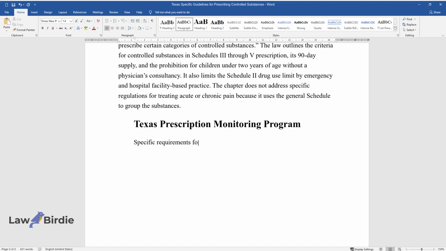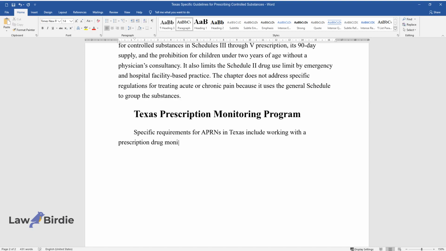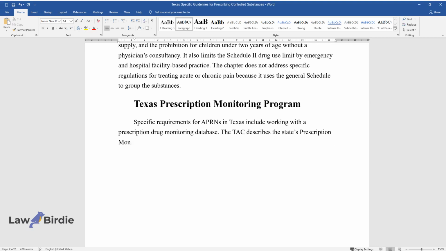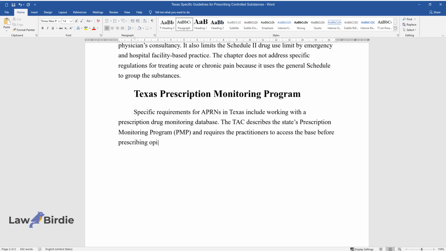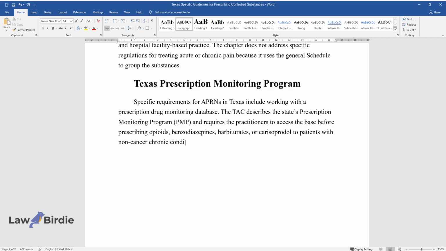Texas Prescription Monitoring Program. Specific requirements for APRNs in Texas include working with a prescription drug monitoring database. The TAC describes the state's prescription monitoring program, PMP, and requires the practitioners to access the database before prescribing opioids, benzodiazepines, barbiturates, or carisoprodol to patients with non-cancer chronic conditions.